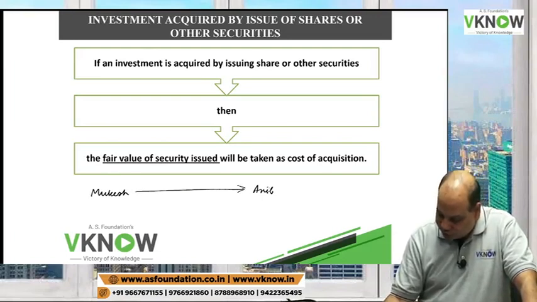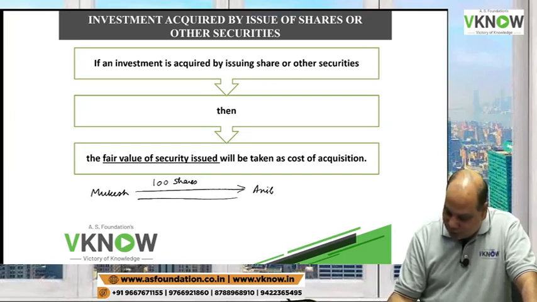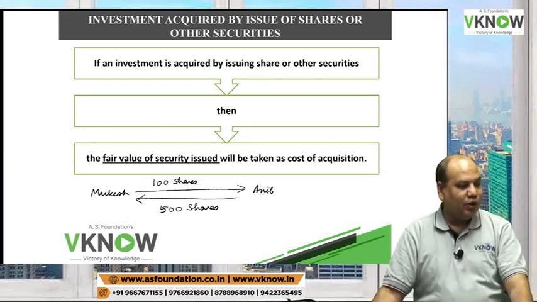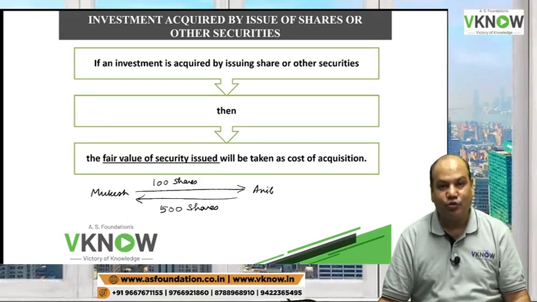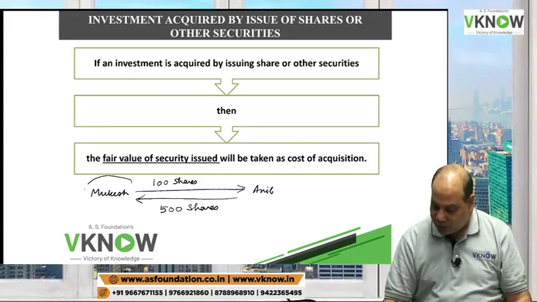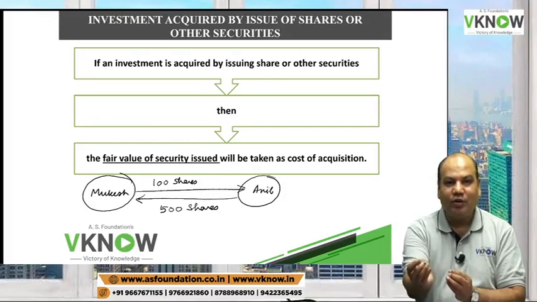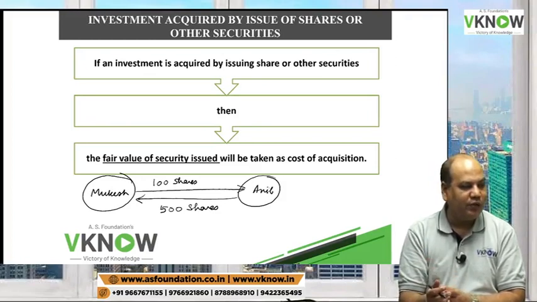Mukesh will issue 100 shares to Anil. Anil will also issue 500 shares to Mukesh. What entry will be passed in the books of Mukesh and Anil? Here there is no cash transaction. Share for share. You pay me 100 shares, I will give you 500 shares.